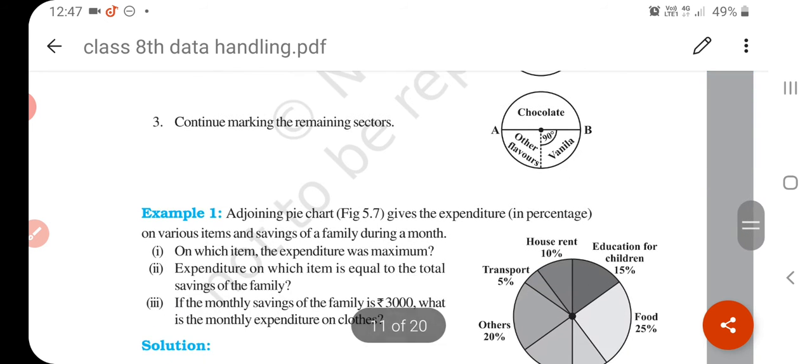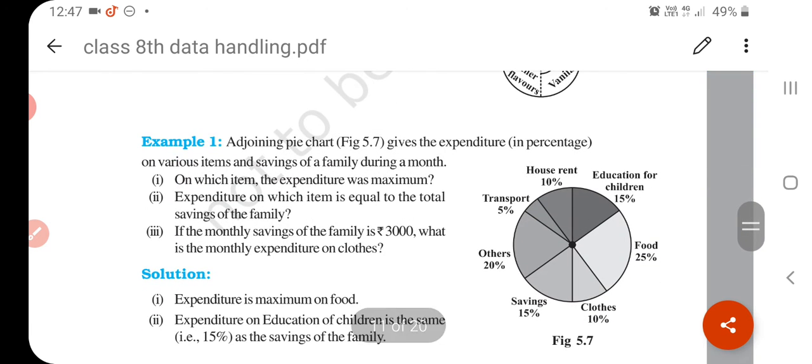Now take one more example. Suppose this is example number 1. The adjoining pie chart gives the expenditure on various items and saving of a family during a month. Read this pie chart and answer the question. On which item was the expenditure maximum? Which expenditure was maximum? See, that is food.